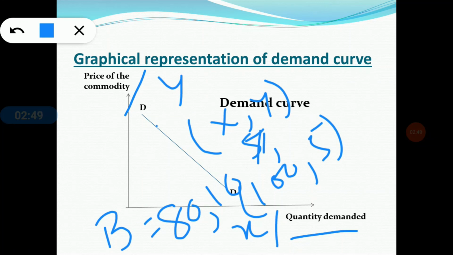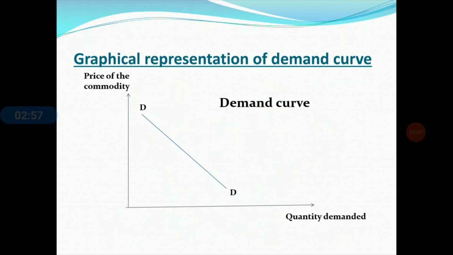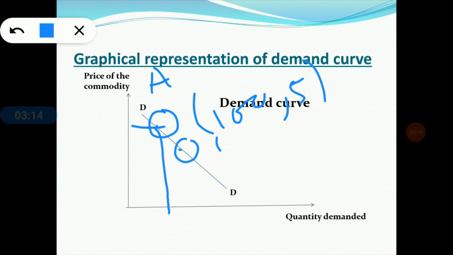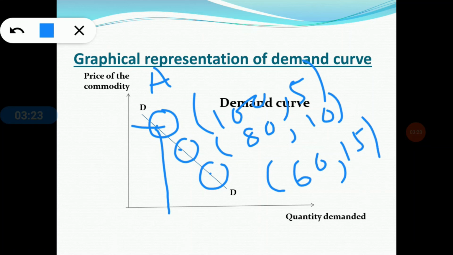So this is point A. Clear? This point indicates the combination point that is 100 comma 5. Clear? And this is point B. It indicates 80 comma 10. This is C. It indicates 60 comma 15 and so on. The locus of all these points is known as the demand curve.